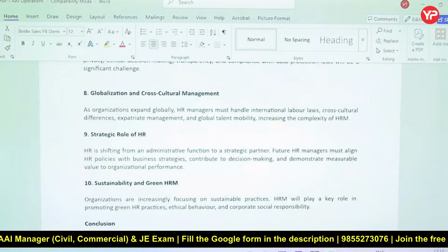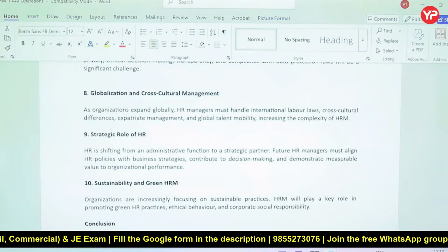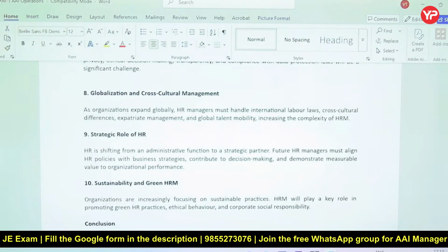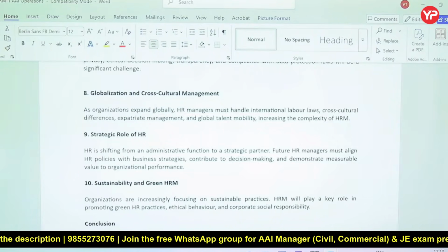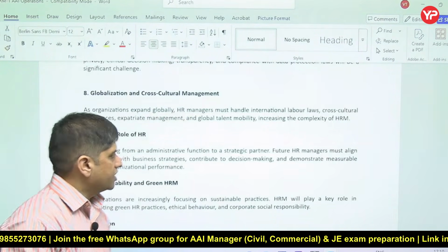Globalization and cross-cultural management. HR managers now have to take care of international labor laws, cross-cultural differences, and global mobility. These are the complexities of HRM.